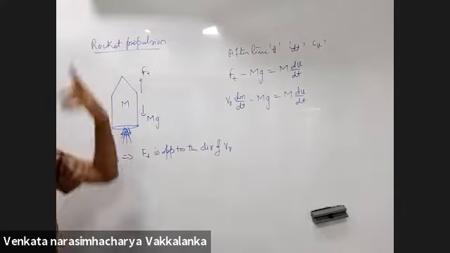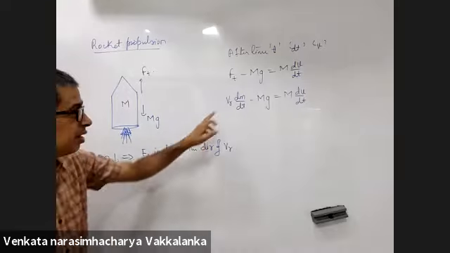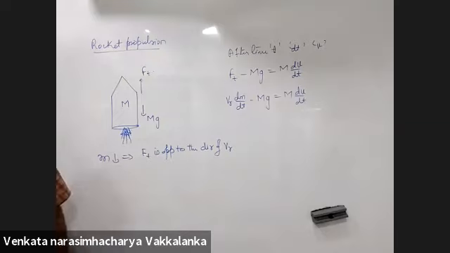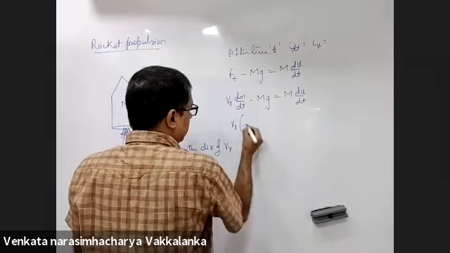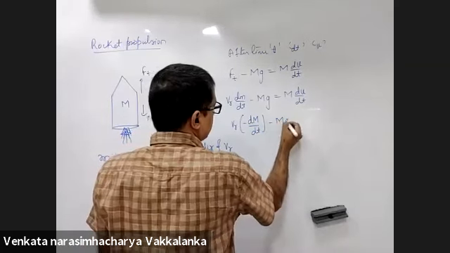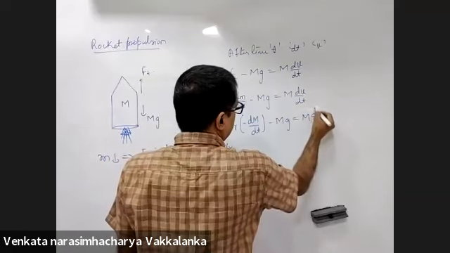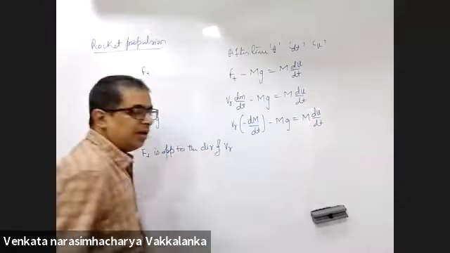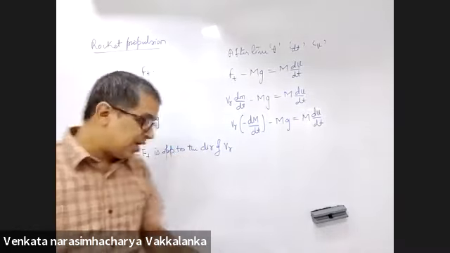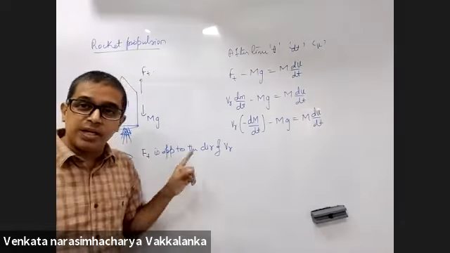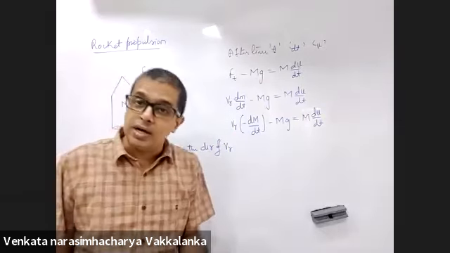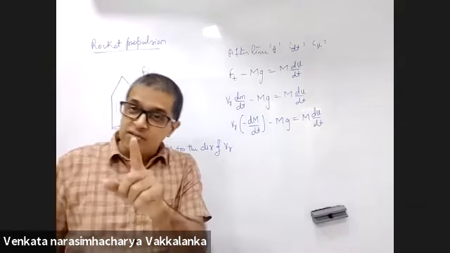You have already taken the direction of the thrust force. Now, quietly, 99% of the books will put a negative sign here without explaining what they have done: minus dm by dt, minus capital Mg is capital M into dv by dt. And they write the explanation that mass is decreasing. But mass is decreasing, that is why you already took the direction of the thrust force. So why put the negative sign a second time? Never done that before. We will take the negative sign only once.